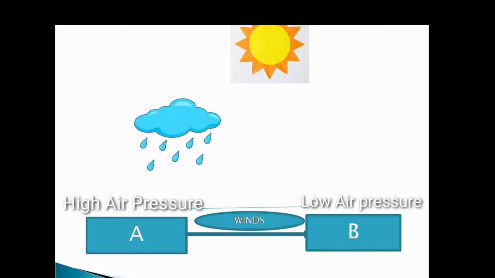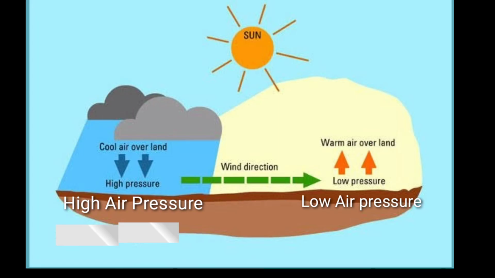So what happens? The air starts moving from high air pressure area towards the low air pressure area to fill the gap, because the vacuum is created at the place B, that is the low air pressure area, and this movement of air from the high air pressure area towards the low air pressure area is called the wind. Or we can also say that wind is the horizontal movement of air from high air pressure area towards the low air pressure area. This is called the wind.